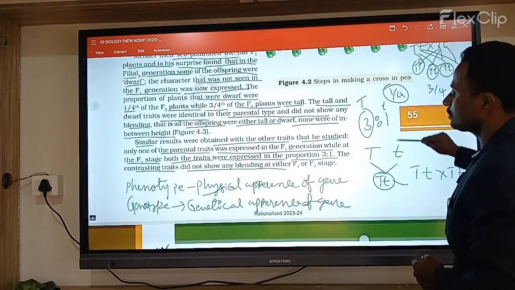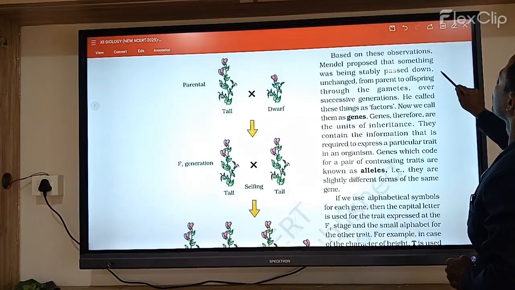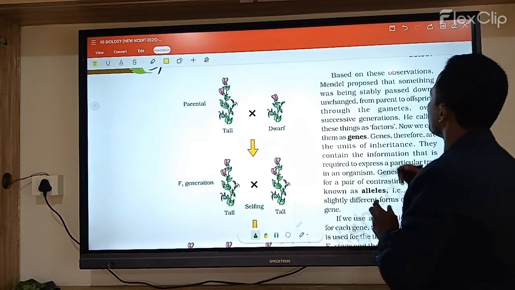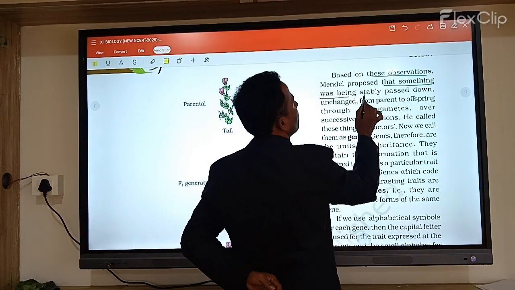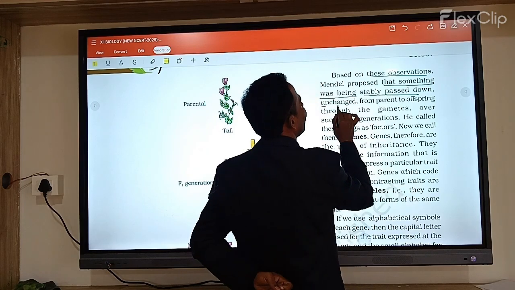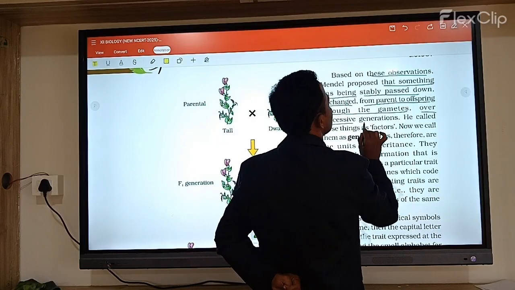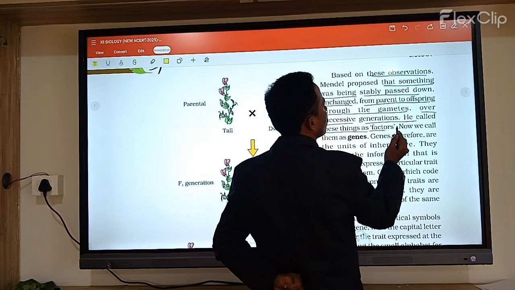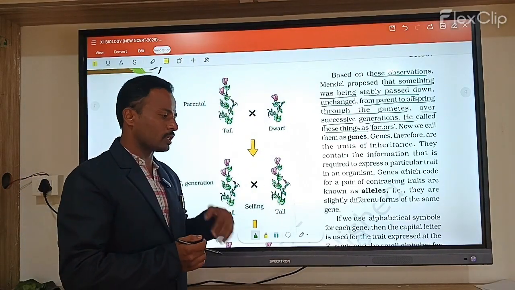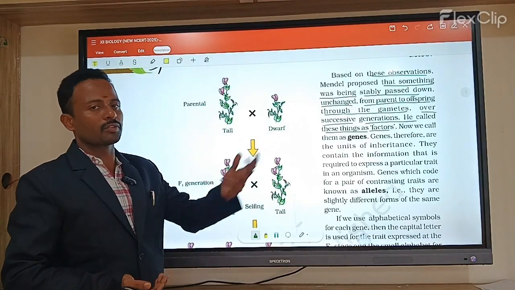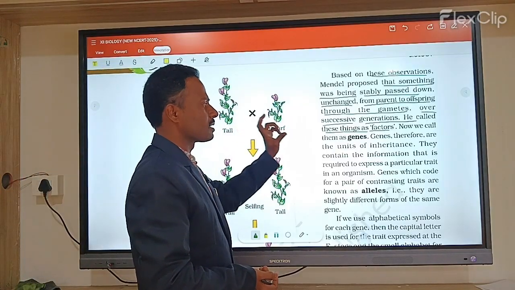Based on these observations, Mendel proposed that something was stably passed down unchanged from parent to offspring through the gametes over successive generations. These are called factors. So generation to generation, the complete characters will be going on. It depends upon some factors.